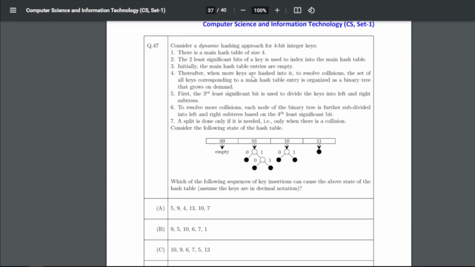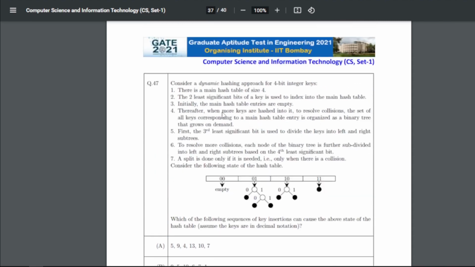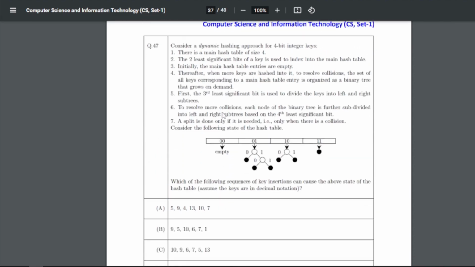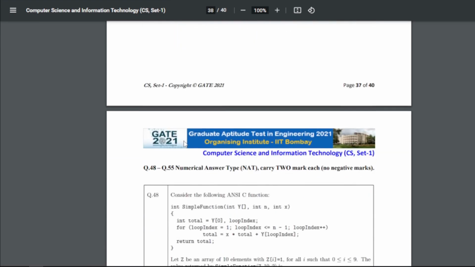Initially the main hash table entries are empty, so you can read all these points, and this is the diagram for that hash table. And if we talk about the answer, when I solved and verified this question, I got this answer, that is 10 9 6 7 5 13. So option C is true.